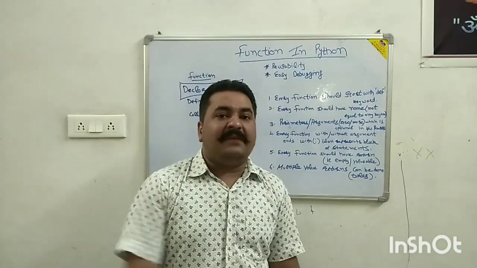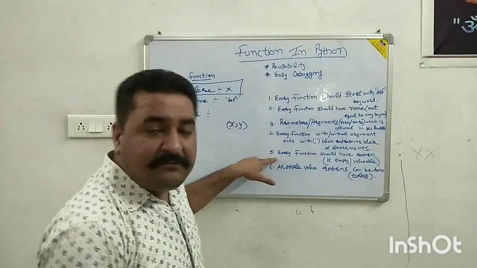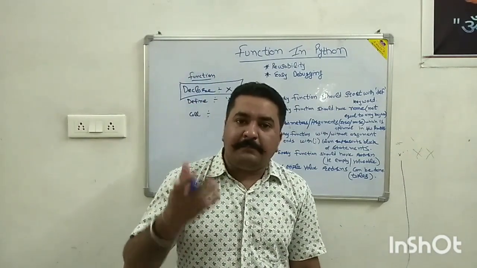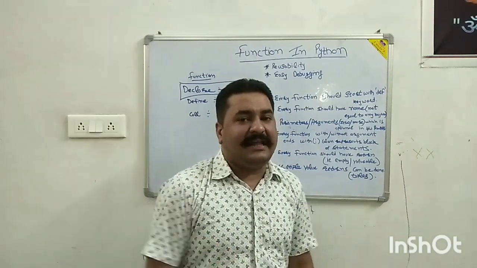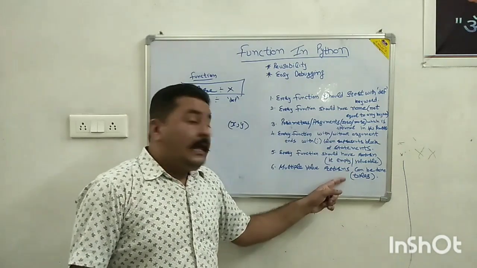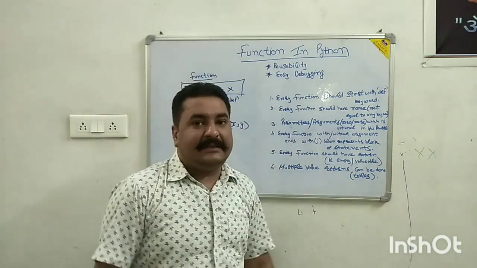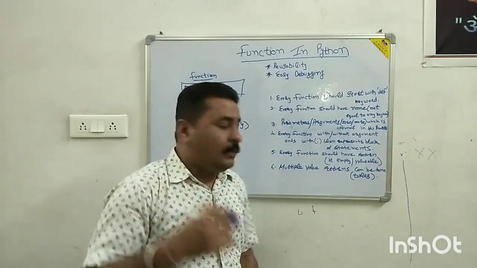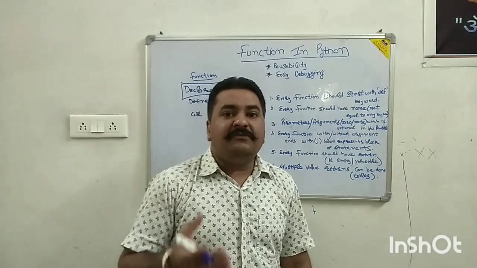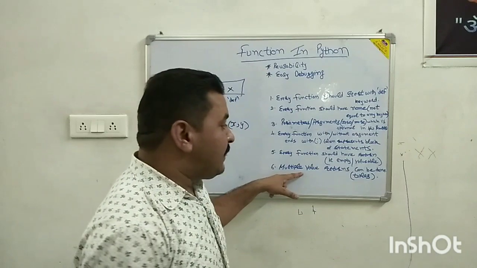In C programming we can have a single return value, but in Python we can use multiple return values.